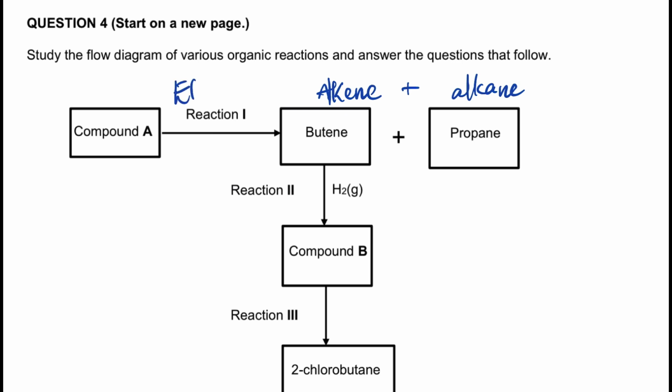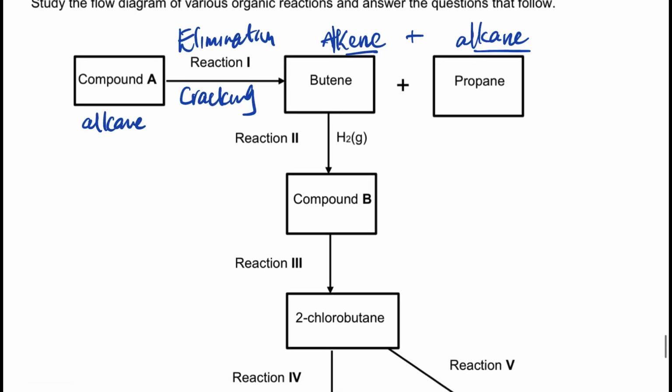This reaction 1 is an elimination. And what type of elimination is that specifically? It's cracking. So if you crack a compound, compound A is an alkane. So you can crack the alkane into an alkene and an alkane, right? You're breaking it, cracking it into pieces. And then let's look at reaction 2. You have this alkene, and in reaction 2 there's hydrogen gas there. That simply means that it's an addition. You are adding the hydrogen there.